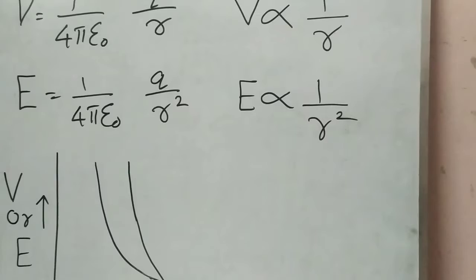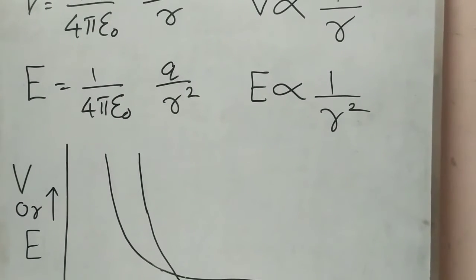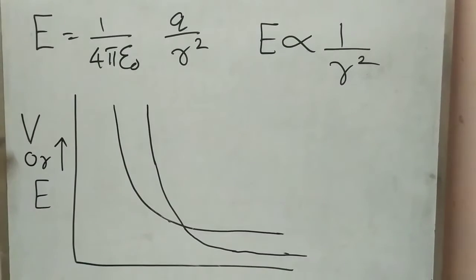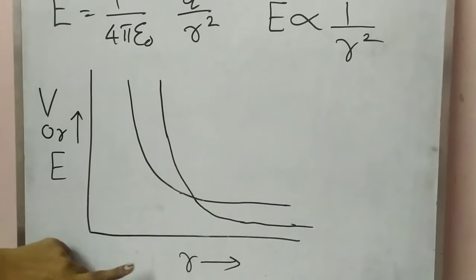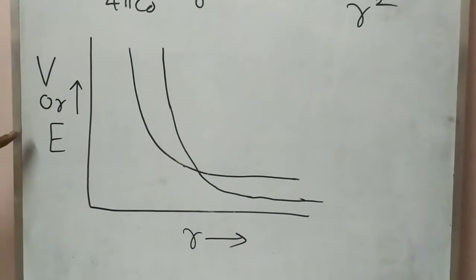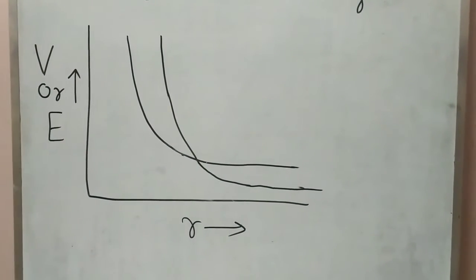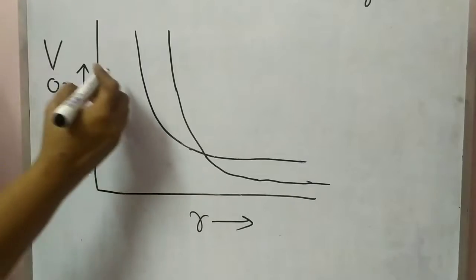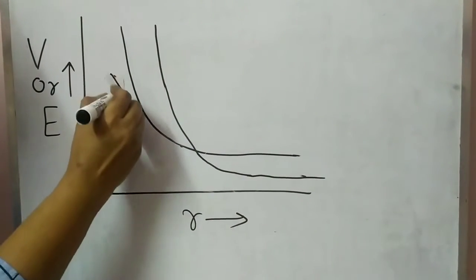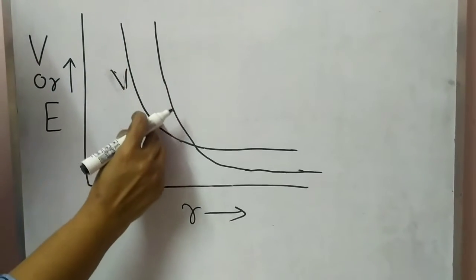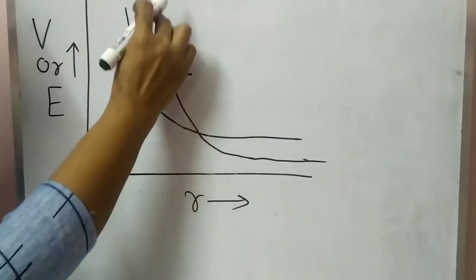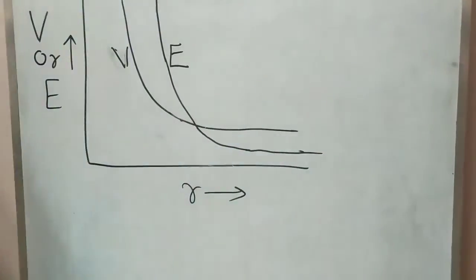Here also the electric field varies with distance R. Here you can see the variation of potential with respect to distance, and then another graph gives the variation of electric field with respect to R. This one gives the variation of potential with distance, and this one gives the variation of electric field with distance.